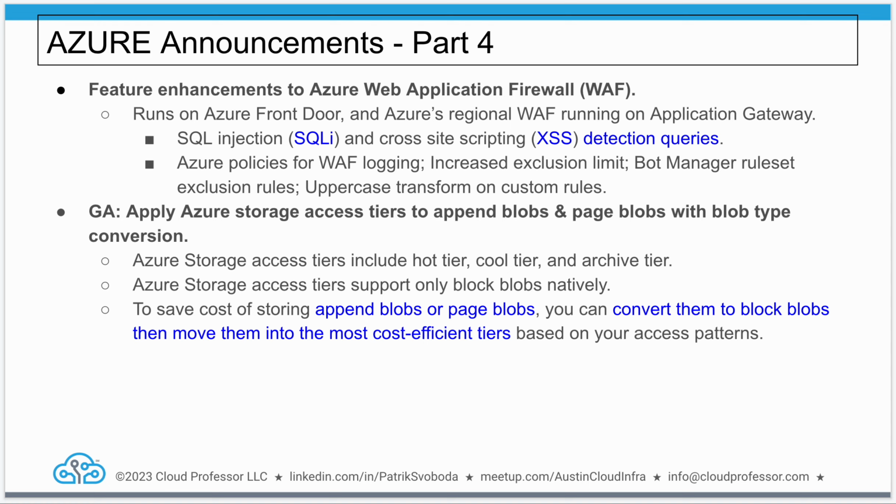General availability, apply Azure Storage access tiers to append blobs and page blobs with blob type conversion. Azure Storage access tiers include hot tier, cold tier, and archive tier. Azure Storage access tiers support only block blobs natively. So to save costs of storing append blobs or page blobs, you can convert them to block blobs, then move them into the most cost-efficient tiers based on your access patterns. This will help you save money.